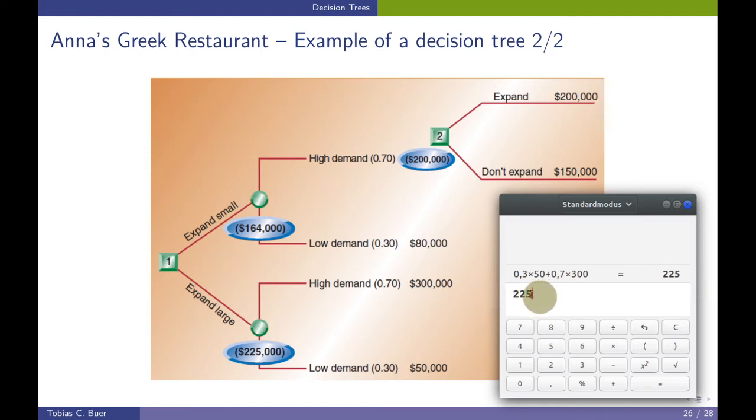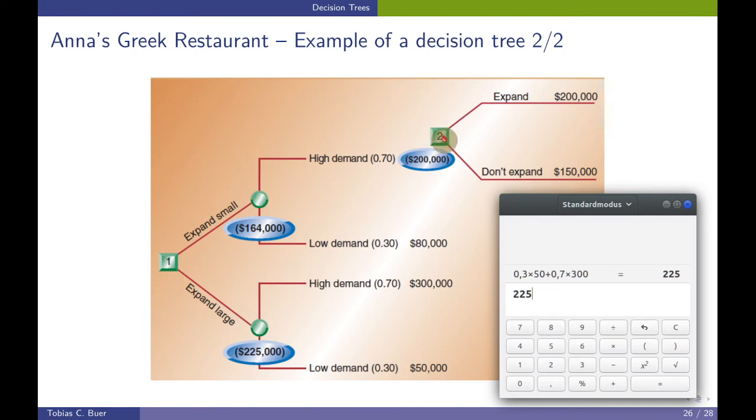So the expected profit, if we decide to expand large, is $225,000. Therefore, we have completed the lower branch. Now let's check the upper branch.